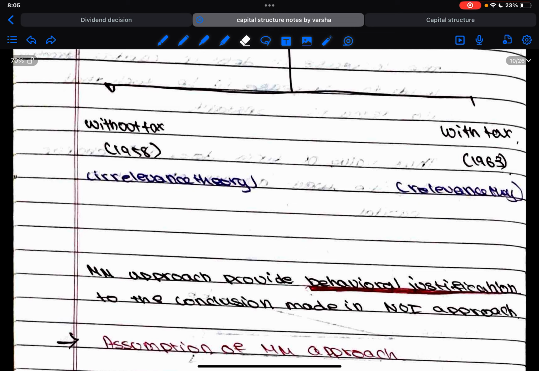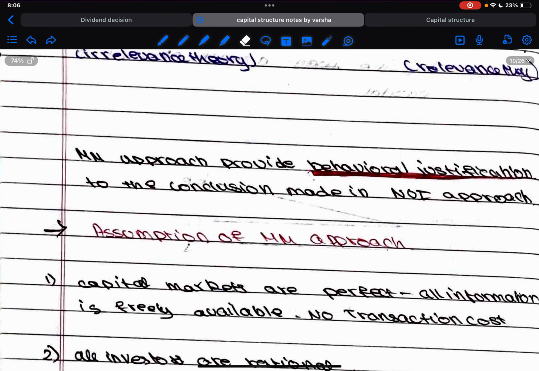Now when it comes to tax, it says relevant. So tax is relevant, okay, risk is relevant. The more the risk, the proportion of composition of the capital structure is different, the value of the firm will also change. So the value of the firm, the overall cost of the firm will also change.